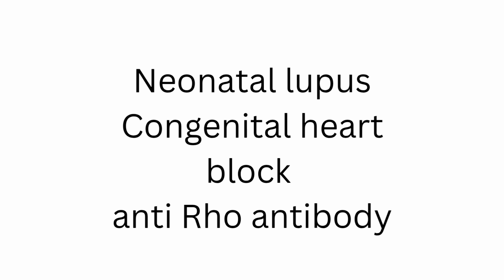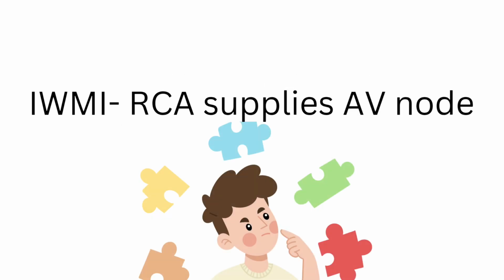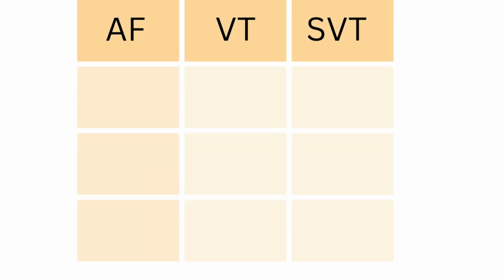In inferior wall MI, the reason there is a heart block is because inferior wall MI is due to right coronary artery occlusion. Right coronary artery is supplying the AV node in the majority of patients. That is why with inferior wall MI, you look out for heart block, or usually bradycardia, heart block. Everything happens with inferior wall MI, so you have to see that. So that is about heart block and arrhythmia.